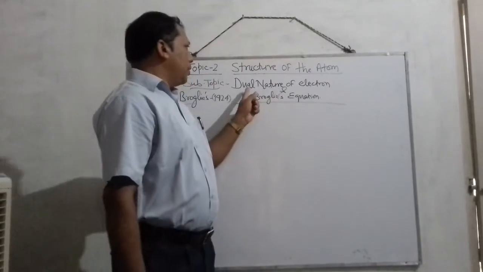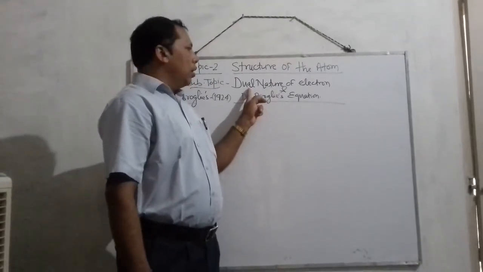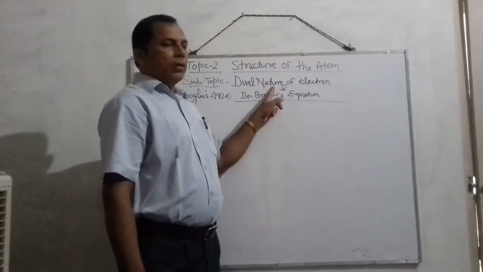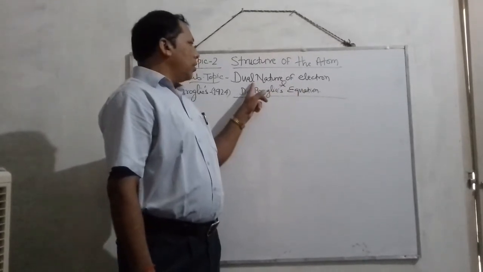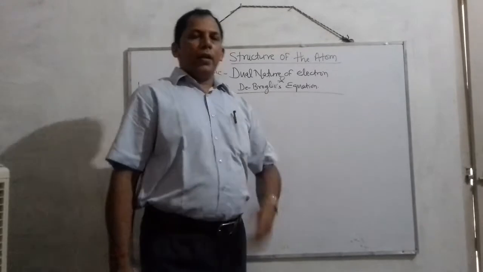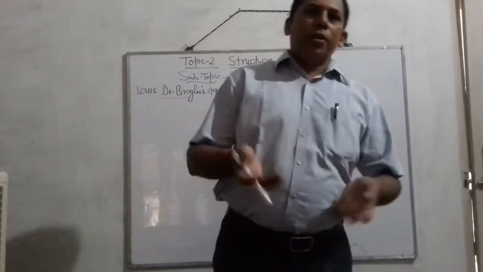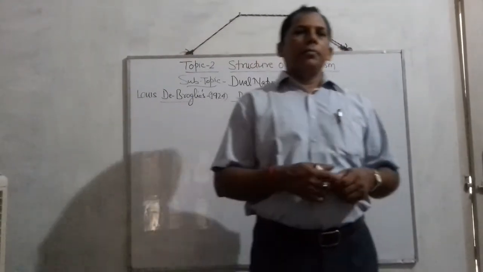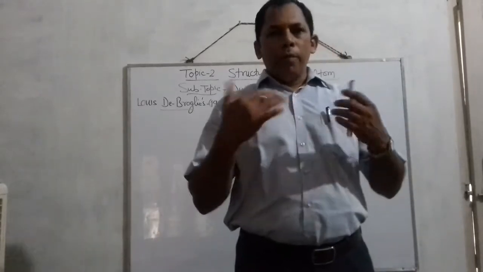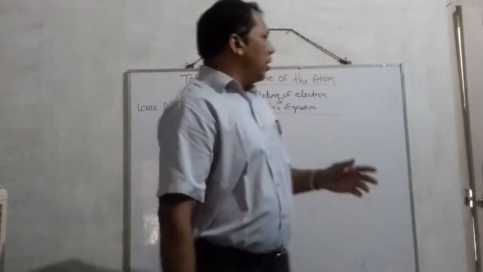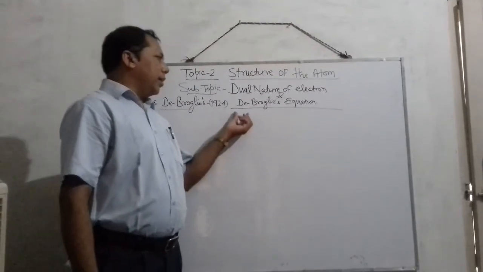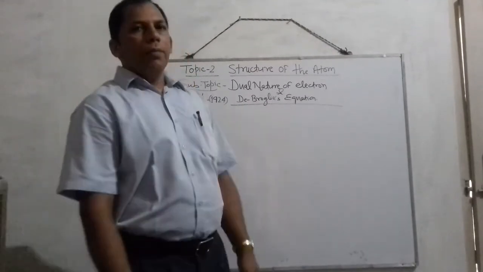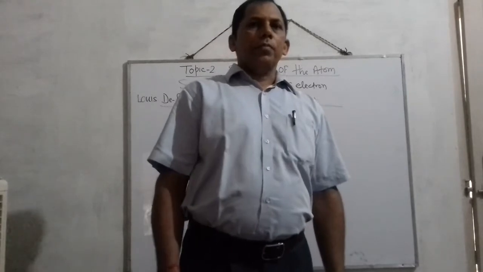That's why this is called the dual nature of the electron. This was formulated in respect of wavelength, mass, and momentum, finding a relation, and that relation was called the de Broglie equation.